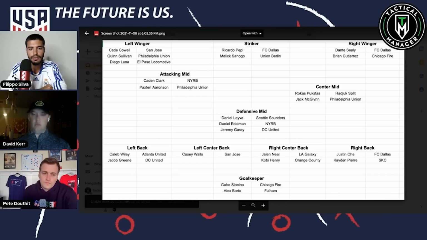Caden Pierre is going to be more of a right back who can go forward. He's a pretty good defender, arguably one of the best 1v1 defenders in this entire right back pool, actually, but a little bit more of a do-it-all. I think Justin Che is going to be a lot bigger and probably that guy who, unless he's hurt, is going to be starting there. Like, if Caden Pierre comes in, I'm not going to be too worried defensively, although we will be wanting to see more from him offensively in this game.